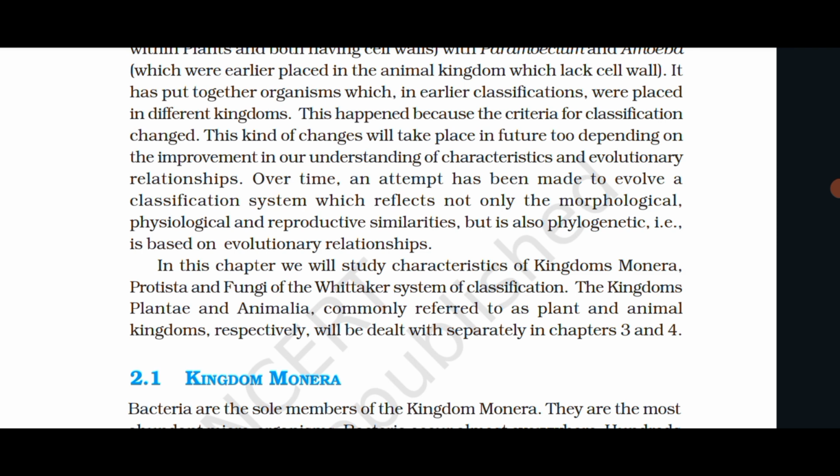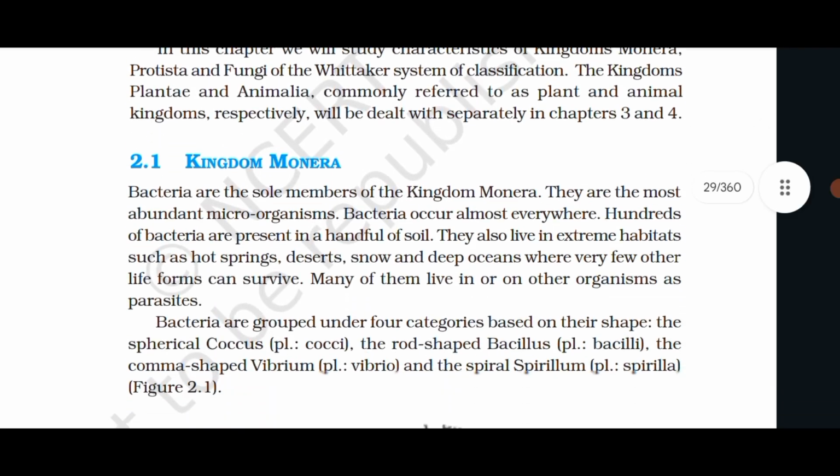classification. The kingdoms Plantae and Animalia, commonly referred to as plant and animal kingdoms respectively, will be dealt with separately in chapters 3 and 4.